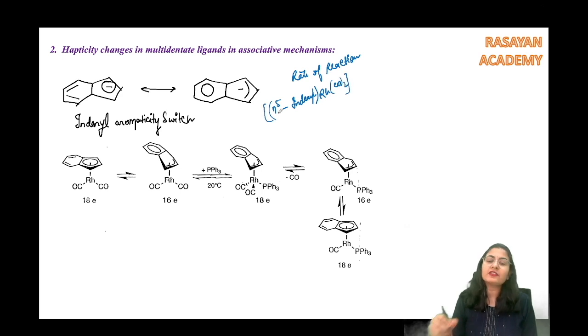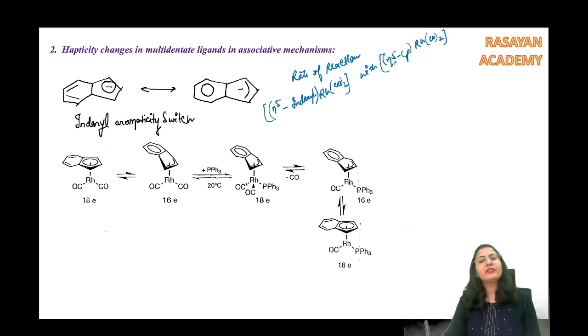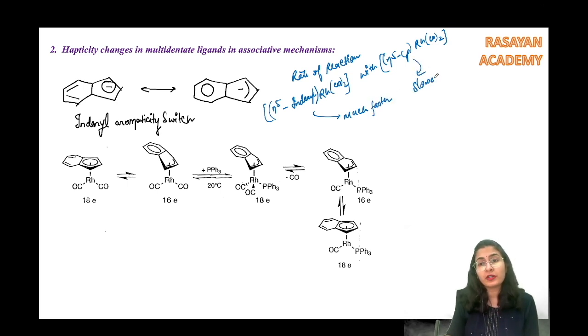What is it being compared with? Comparing this with eta 5 Cp rhodium CO2, because both of these are giving 5 electrons only, but the rate of reaction is much faster in the case of the indenyl complex as compared to this. This is going to be slower.